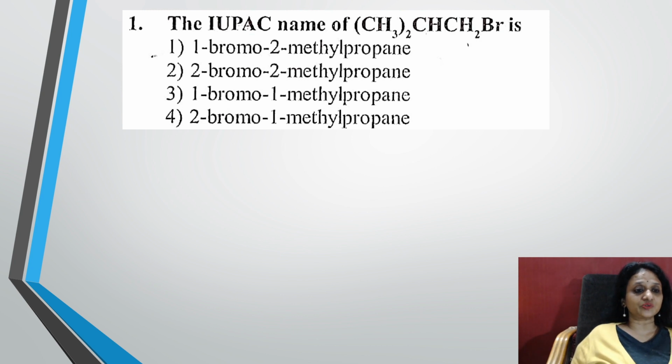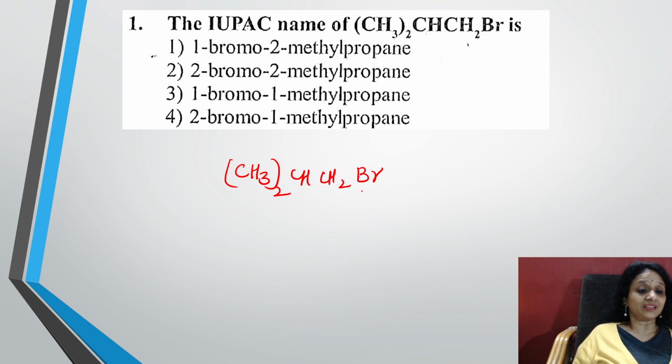So the first question goes like this. The IUPAC name of the following compound. Always remember, whenever a compound is given to you, where should you start numbering, students? Wherever you have the halogen, that is given the first preference. So you start numbering from here. The carbon attached to this is 1, the second carbon is 2. Now here you will have confusion: two substituents are there.